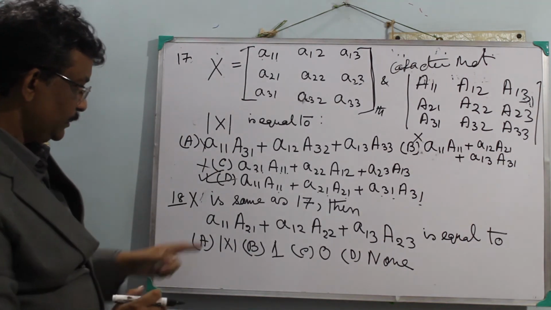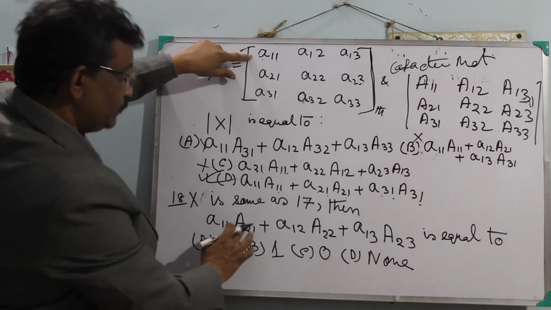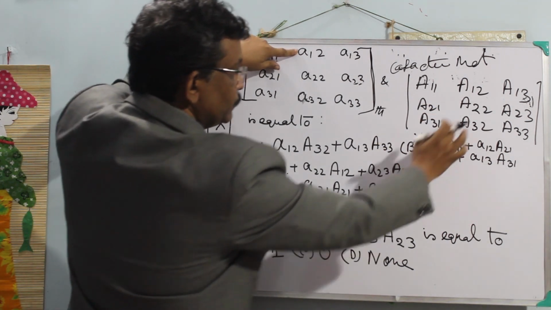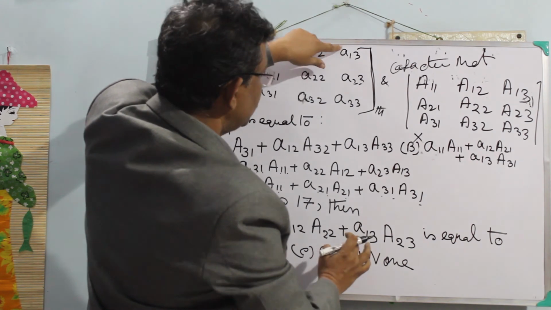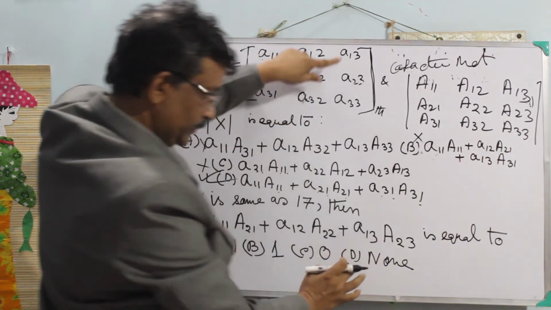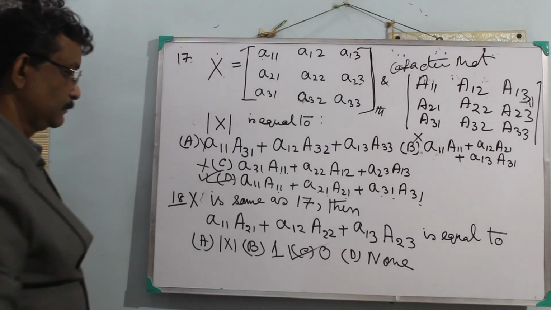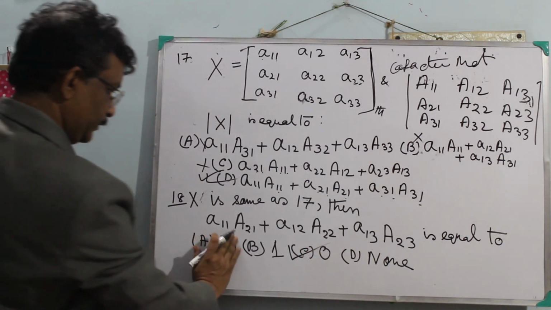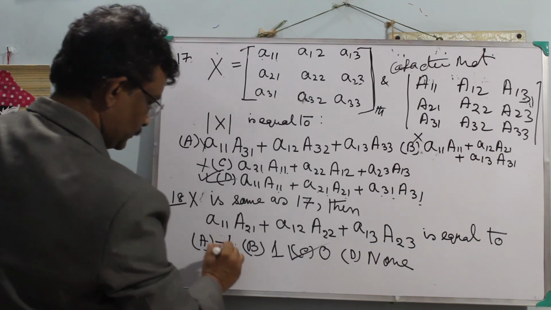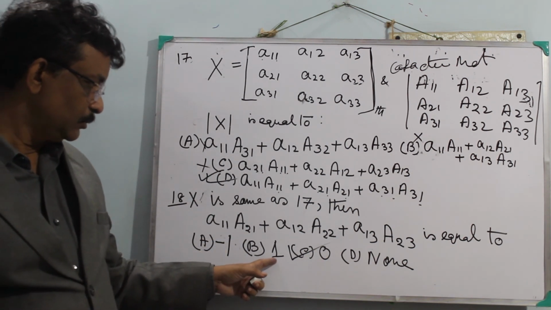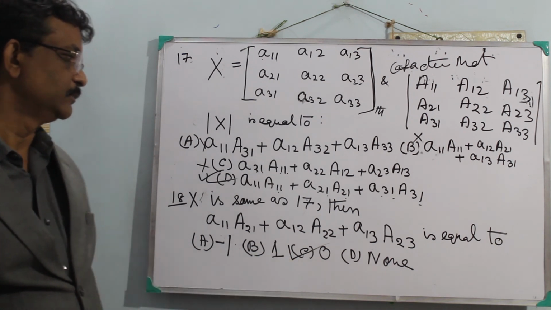So here you see a11 into A21, plus a12 into A22, plus a13 into A23, this is equal to 0. So the answer is this, equal to 0.